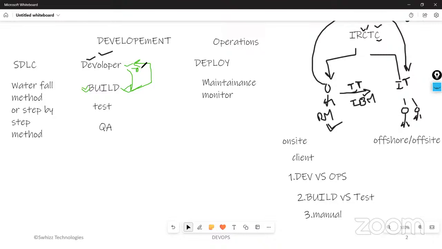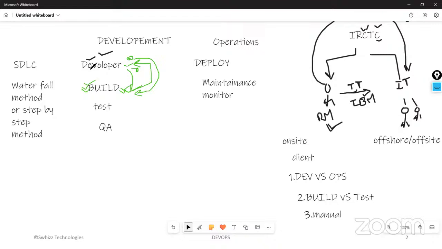Hey developer, at such and such places the problem is there. Again, what will this developer do? They will resolve all those issues, and on the same day, while leaving, they will hand over the product to the build team again. See, night builds used to happen. Even today, some companies are still following these night builds.